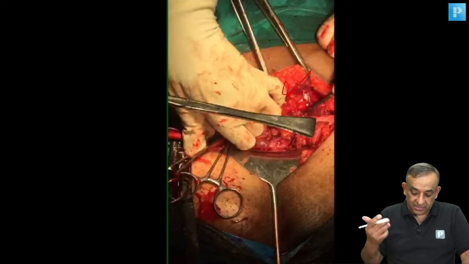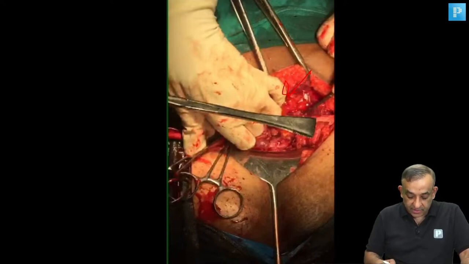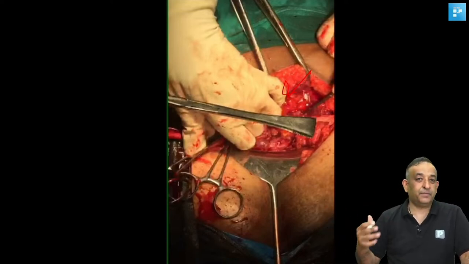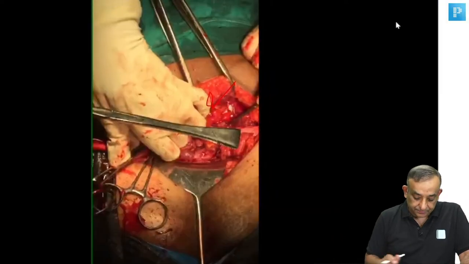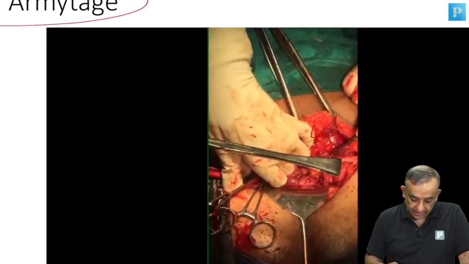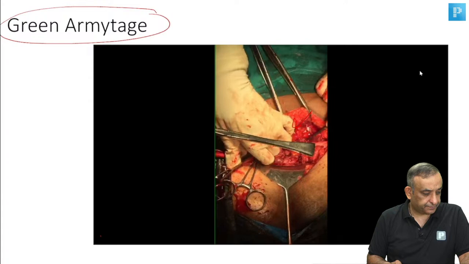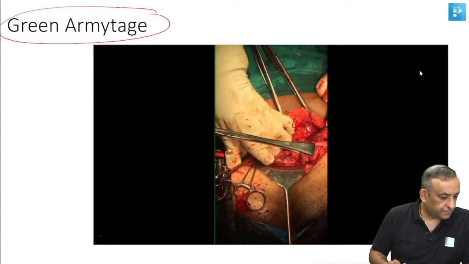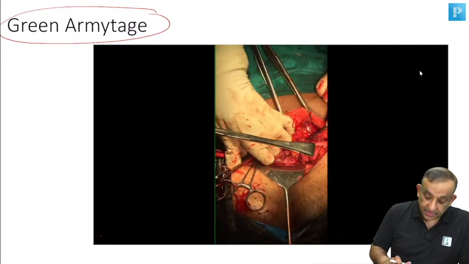Green Armitage is the name of the surgeon. It's not the Green Army. Green Armitage is the name of a person. Okay, guys. Used regularly in OBGOT. Okay, fine. Good, Gopika. I'm so proud of you. Very nice. So yes, that's the ideal instrument.